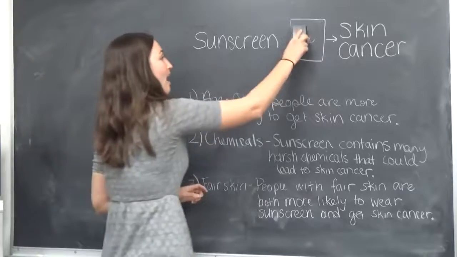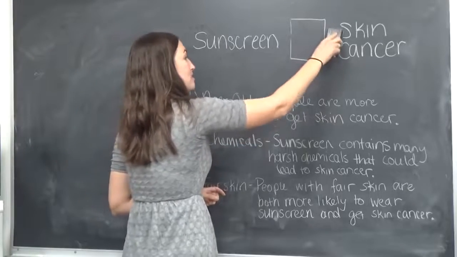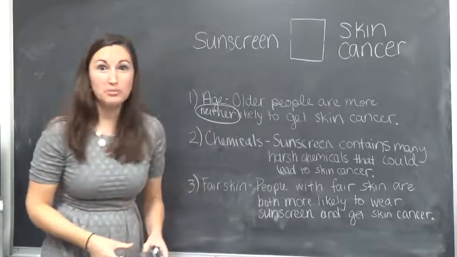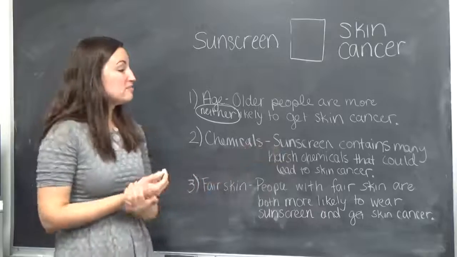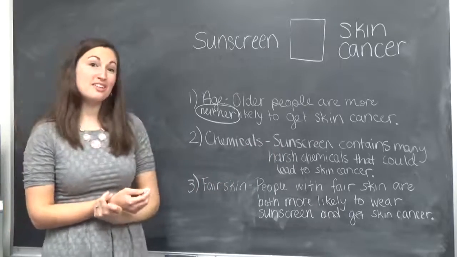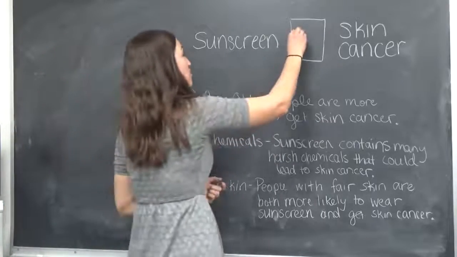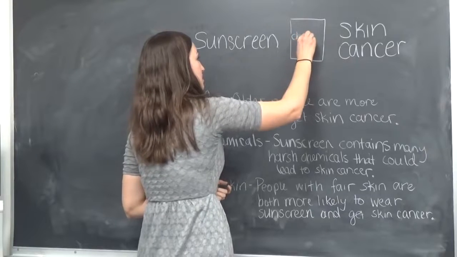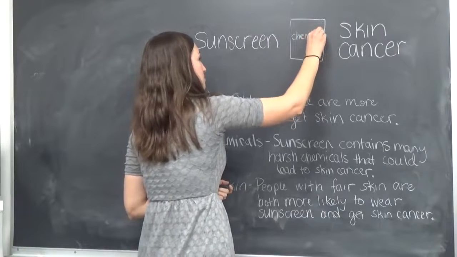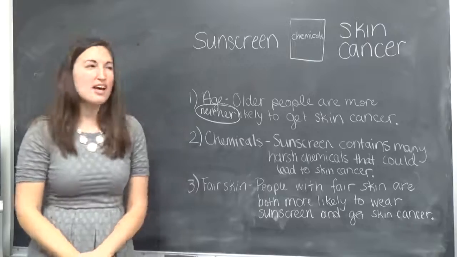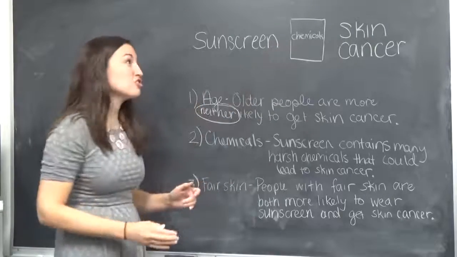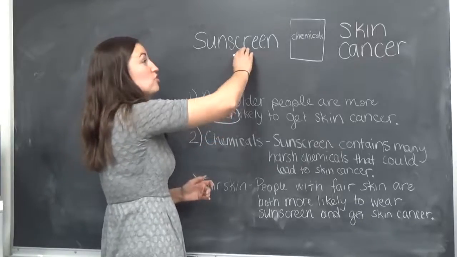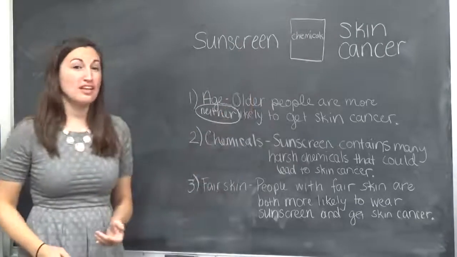The next one is chemicals. I'm going to erase my arrow and put my own arrows in. Chemicals, it says sunscreen contains many harsh chemicals that could lead to skin cancer. So if I put chemicals in my box, I want to know, are the chemicals leading to people wearing sunscreen, or do people wear sunscreen and then get exposed to the chemicals?